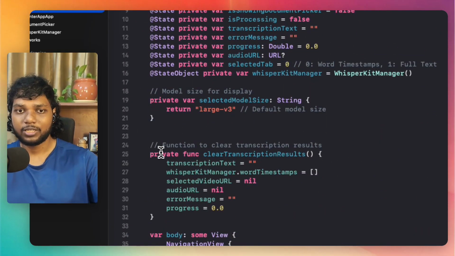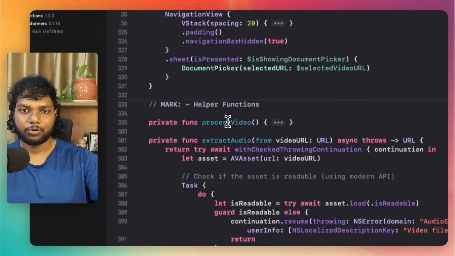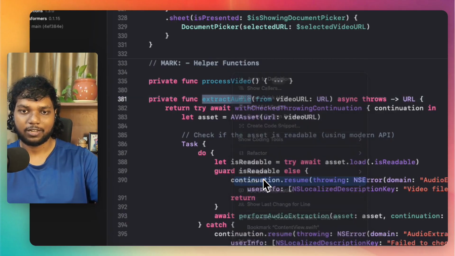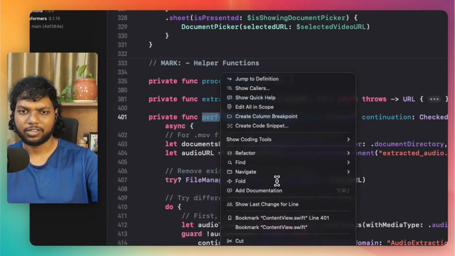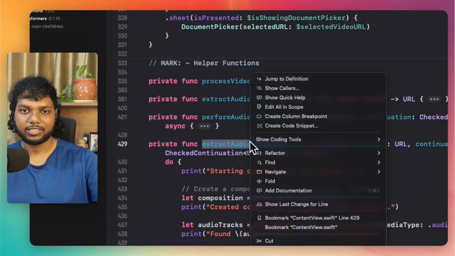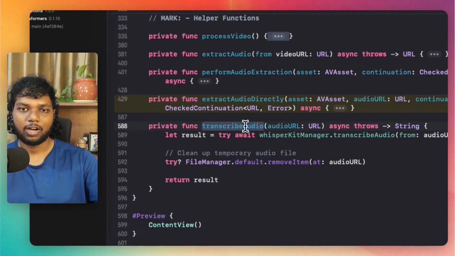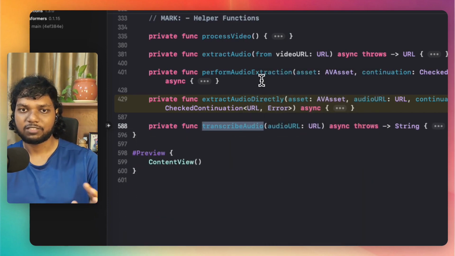I didn't know this till today, so you can fold this one. If you go to, you can see how to process video. I've created a function. Now if I click fold here, it will fold this function. I don't know the shortcut for fold, I will learn it, but this is actually very cool. So yeah, you can see how I'm transcribing audio, how to extract audio directly, and you can create these functions.